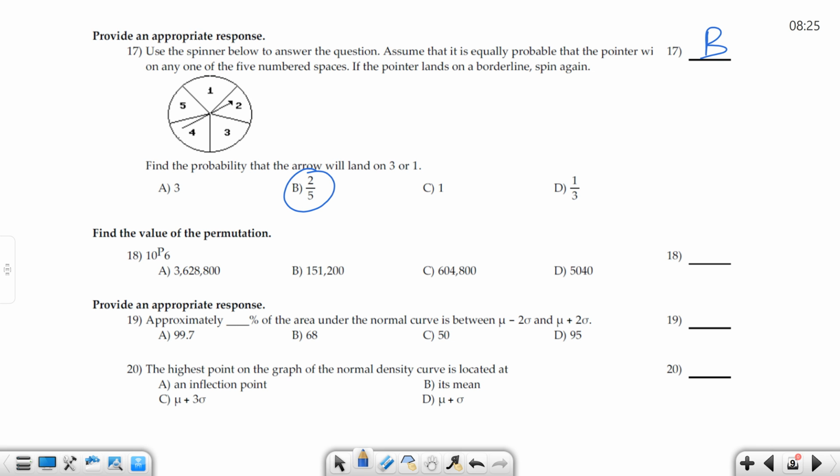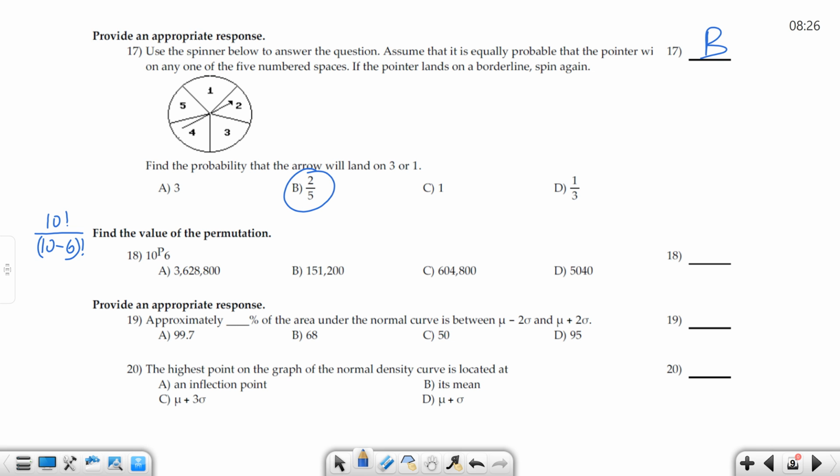All right, so what is the formula for the permutation? Y'all remember that? I mean, you're gonna plug it in. It's 10 factorial over, I think it's 10 factorial over 10 minus 6 factorial, I believe is what it is. So let's see if that's what 10 times 9 times 8 times 7 times 6 times 5.